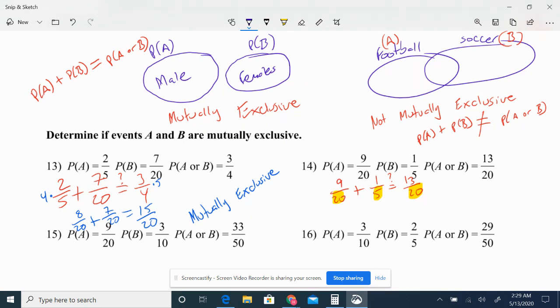The first one, I'm going to leave it alone. I have 9 over 20. The second fraction, I'm going to multiply top and bottom by 4. So I have 4 over 20. And the last one, I have 13 over 20. So now that I have all the common denominators, I'm just going to add the numbers on the top. Is 9 plus 4 equal to 13? Yes, 9 plus 4 is equal to 13. Therefore, this is mutually exclusive.